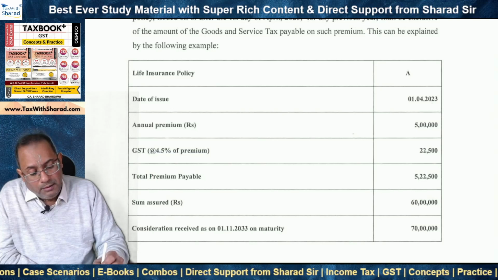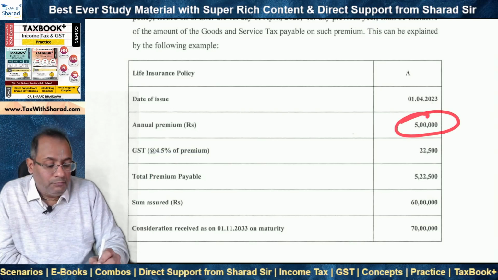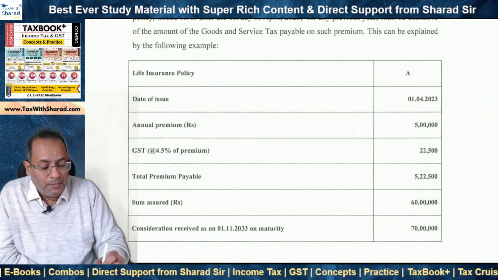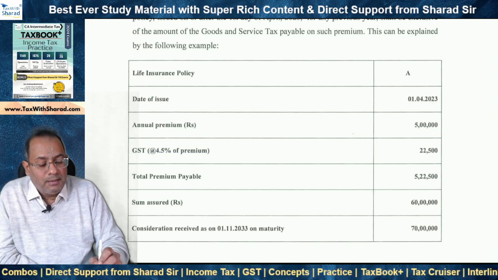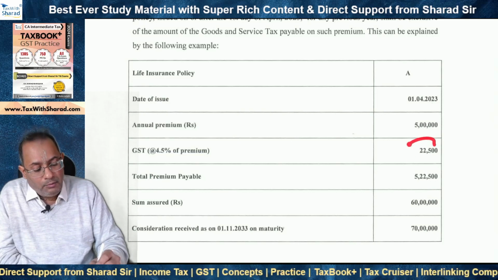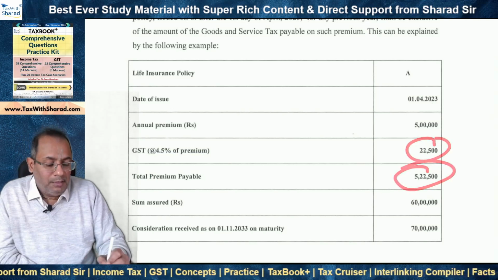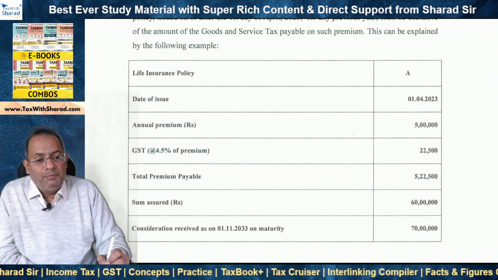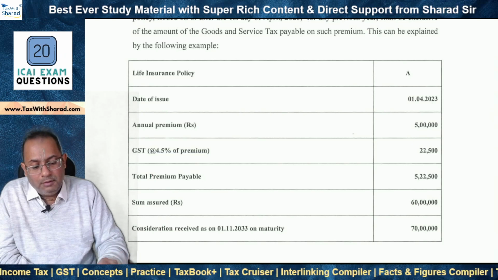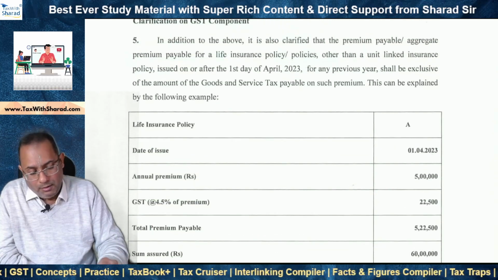Now if we just take 5 lakh rupees without including GST, then the policy will be exempt because it doesn't exceed 5 lakh rupees. But the moment we include GST, the premium exceeds 5 lakh rupees and therefore the 10(10D) exemption will not be available. So the question is whether we should add GST or not.